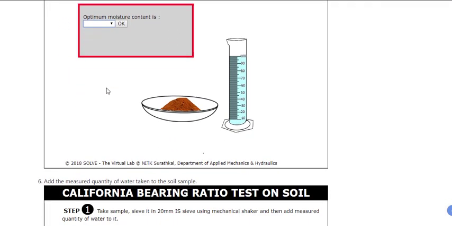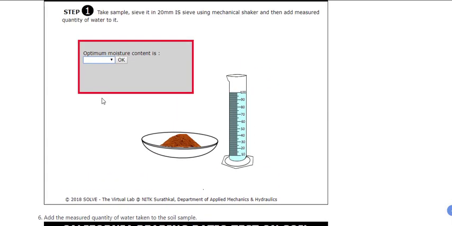Usually the optimum moisture content for this soil that we will use in the experiment is 12 to 13%. So for 5 kg, you will take 12% of that as water. I'll explain the calculation in the simulation part.